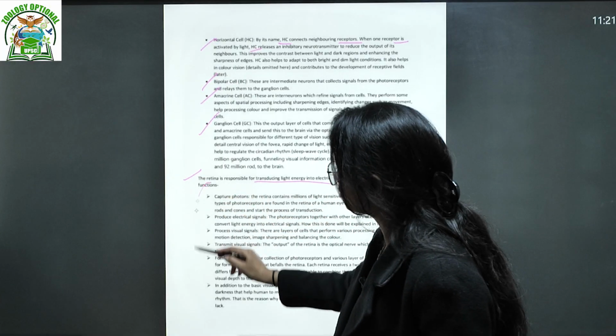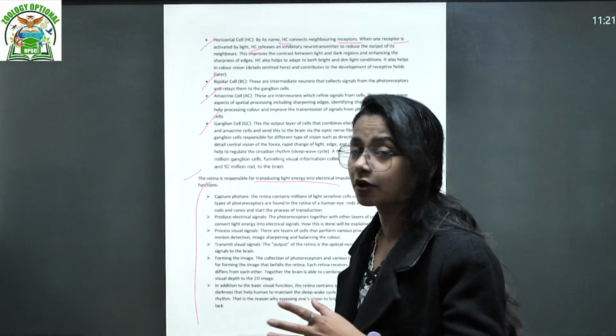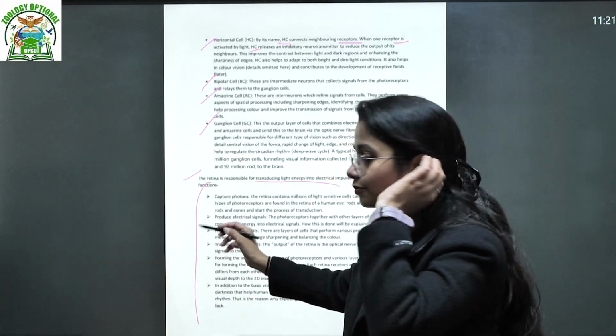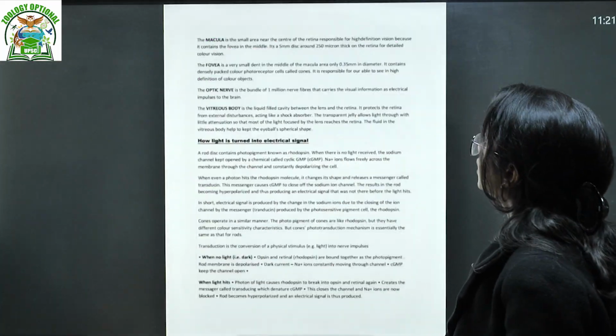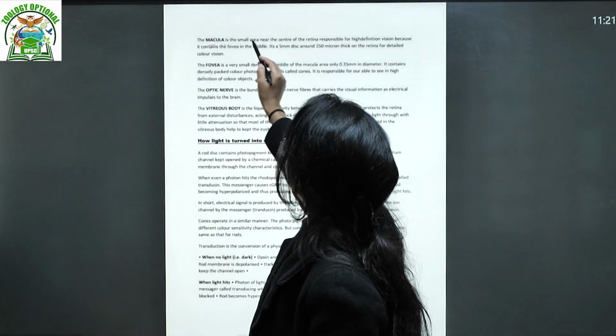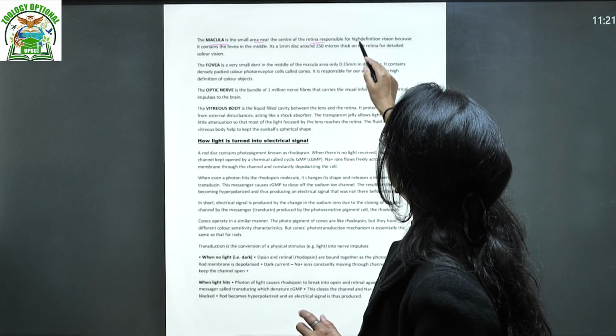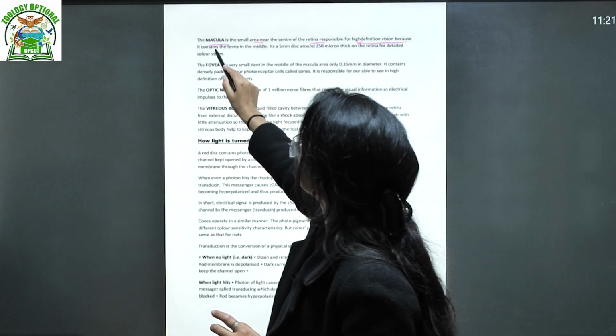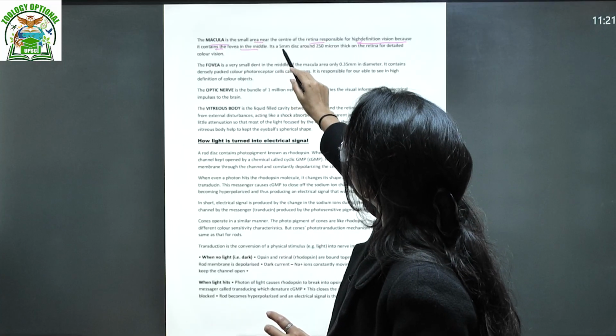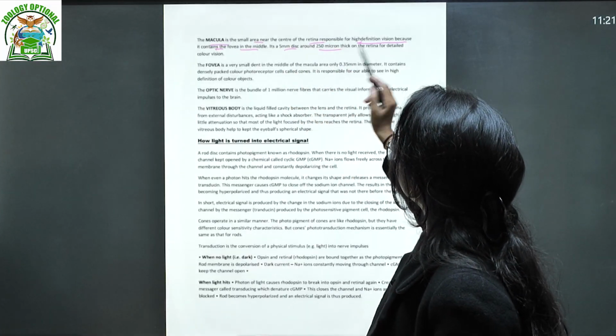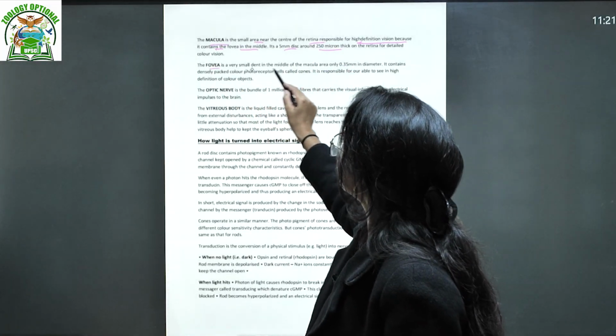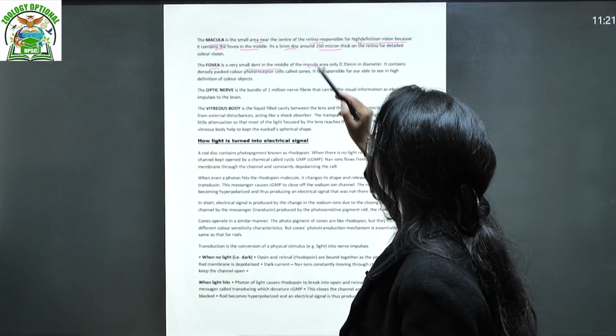We have covered the full process too. It is not the process of complete human vision, it is just the process of the retina. Then the macula is a small area near the center of the retina responsible for high definition vision because it contains the fovea in the middle. It is a 5 mm disc and 2 mm thick on the retina. Then the fovea is a very small dent in the middle of the macula.